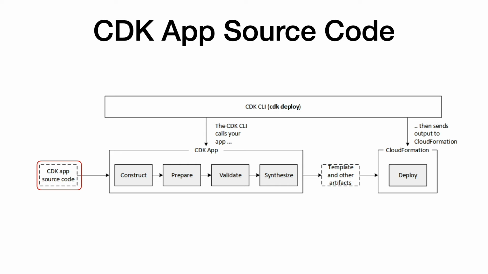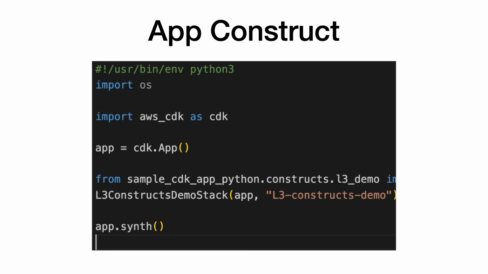Before it reaches the construct phase, we need to define the CDK application. We have already used the app construct in our previous examples, but let's look at this closely. You would define an app instance in your program's entry point. Typically, the app construct does not require any initialization arguments. Though it's a construct, you do not pass any parameters to it like scope, ID, etc.